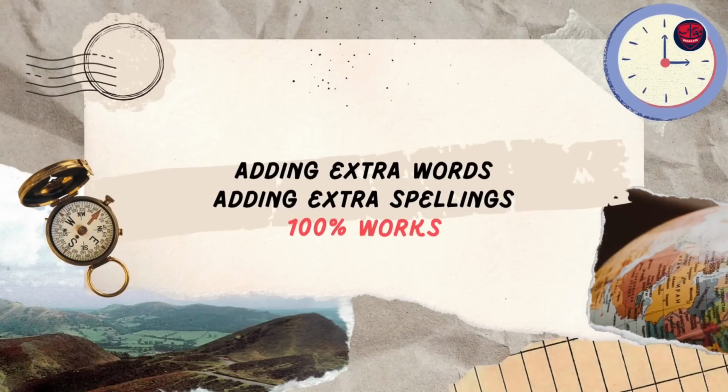Alright, the last rule is write from dictation. I recently made a video as well. Write from dictation 100%, adding extra words, adding extra spellings, working. You can rely on that. If you're not getting scores even after adding, that only means that your listening skills are weak. You're not adding the words that actually match with the question. You're simply adding which are not matching. Adding extra words is not going to bring your scores down.